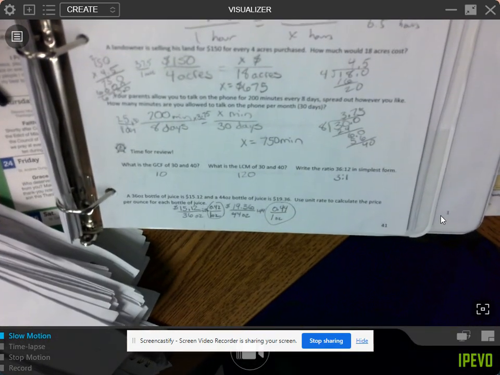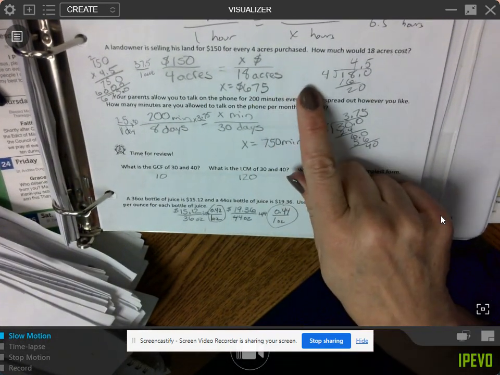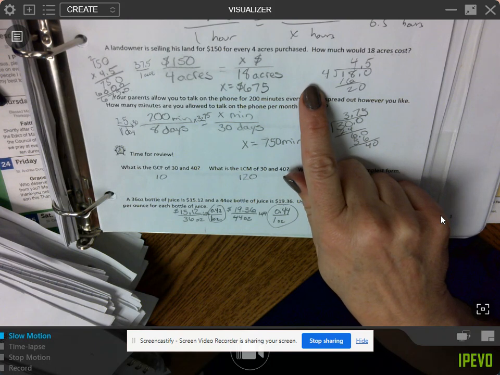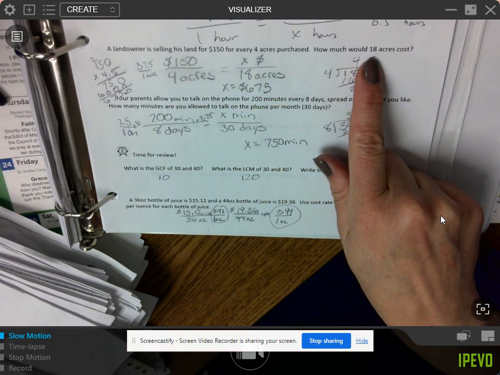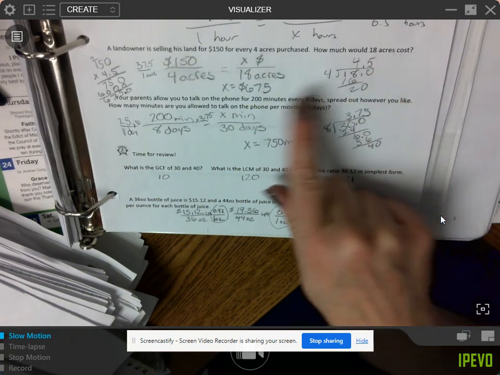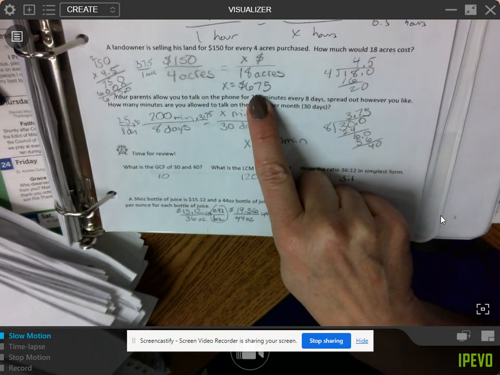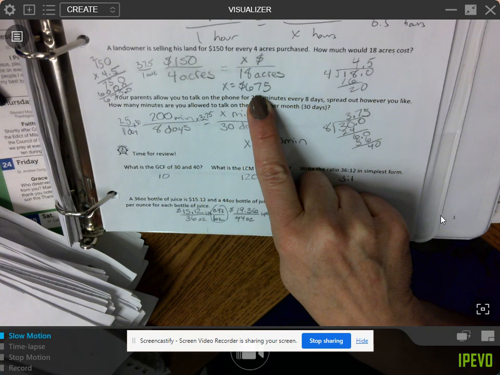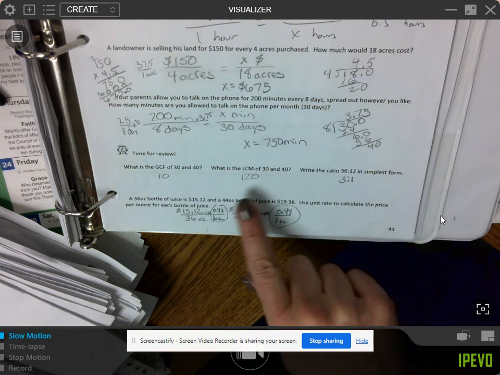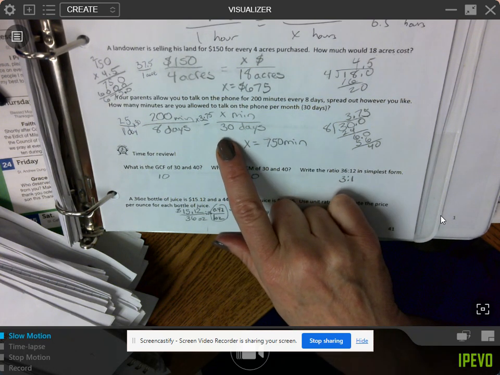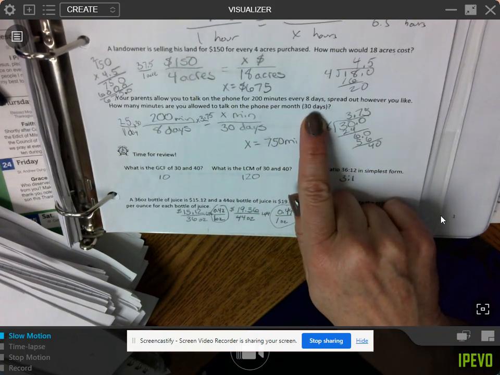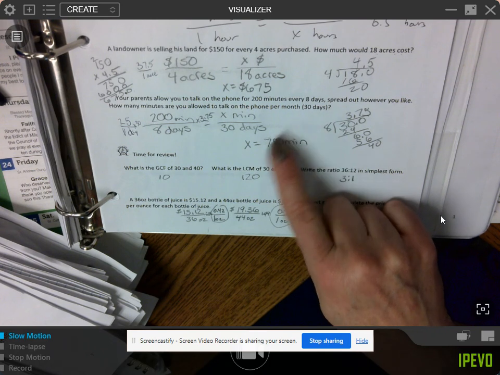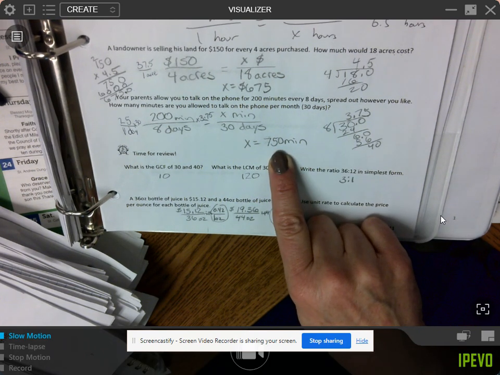So on the bottom, the landowner is selling his land for $150 for every 4 acres purchased. How much would 18 acres of land cost? It would cost $675. How many minutes are you allowed to talk on the phone per month? We're looking at 30 days for a month. You can talk for 750 minutes.